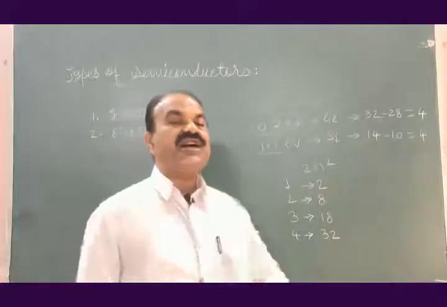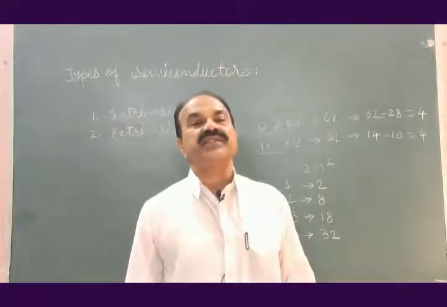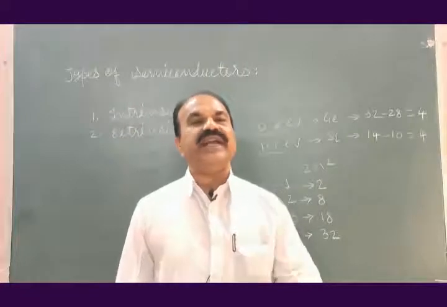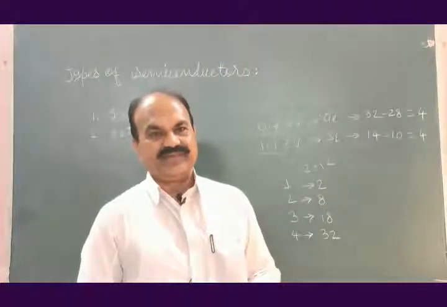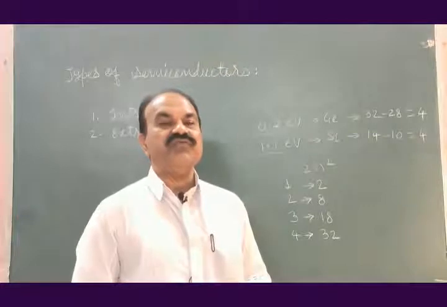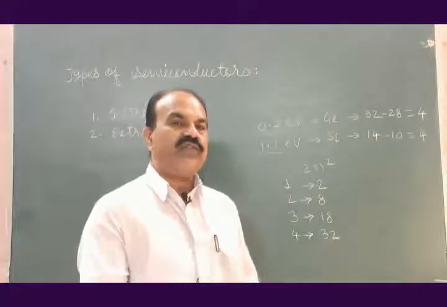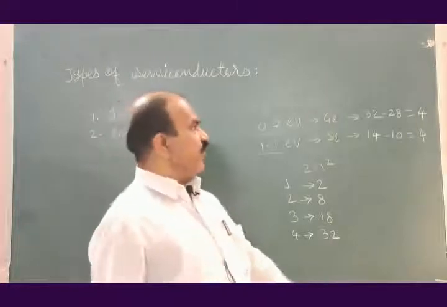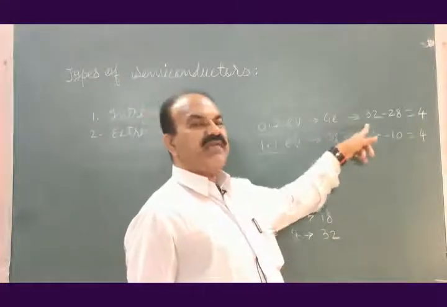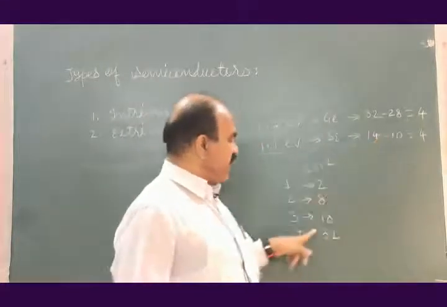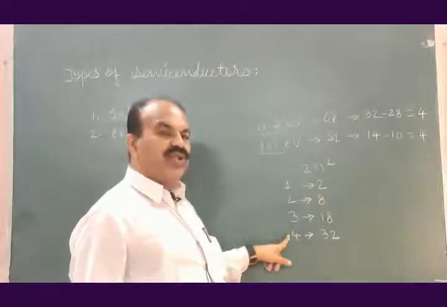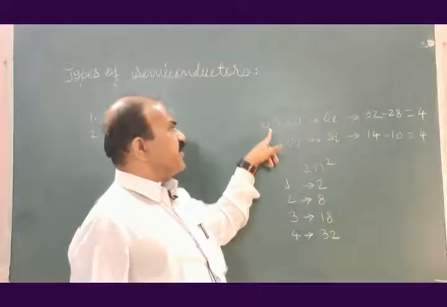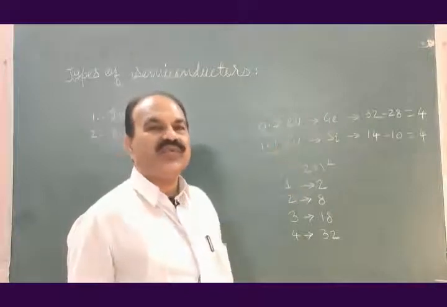The electrons which are more nearer to nucleus will have more binding energy. The electrons which are far away from the nucleus will have less binding energy, and therefore binding energy of germanium, as these 4 electrons are much away in the fourth orbit from the nucleus, is only 0.7 electron volt.